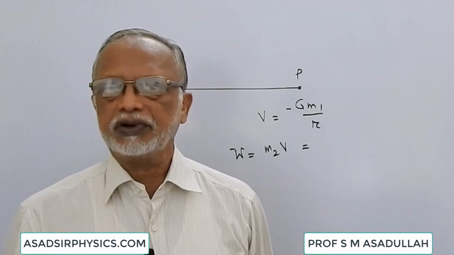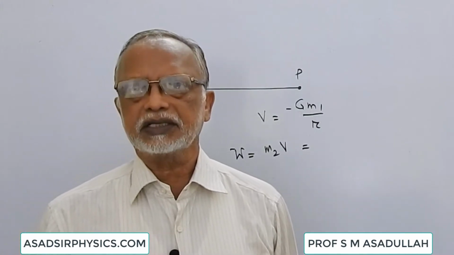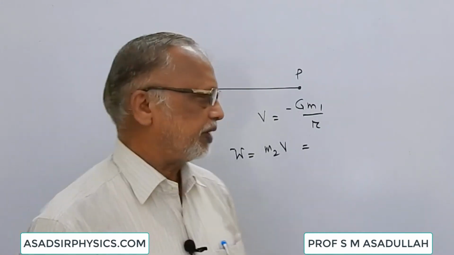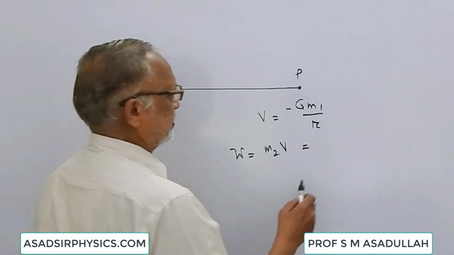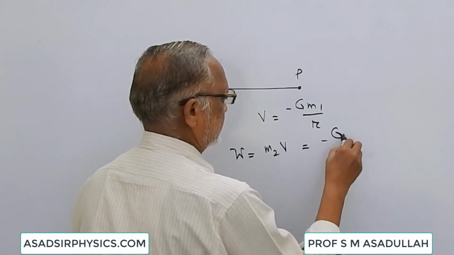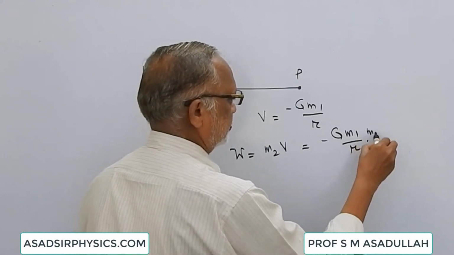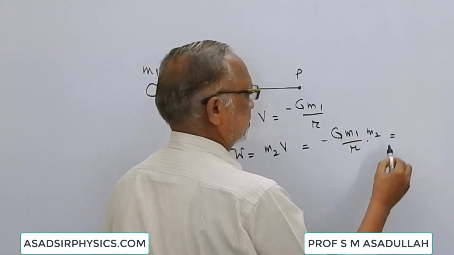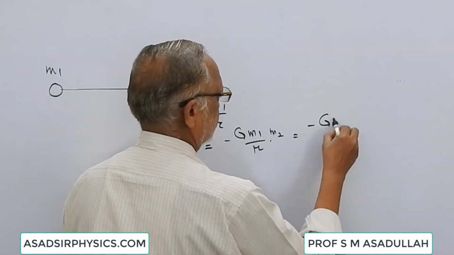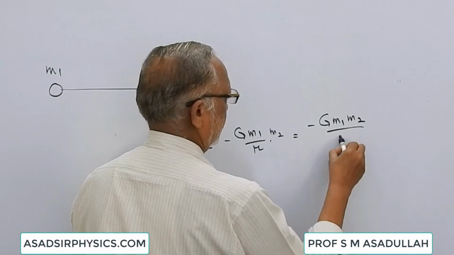If V is the work done on unit mass, then the work done to bring a mass m2 is m2 into V. So the work done is equal to minus G m1 by r into m2, that is minus G m1 m2 by r.